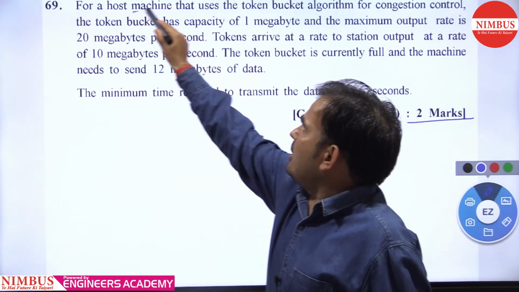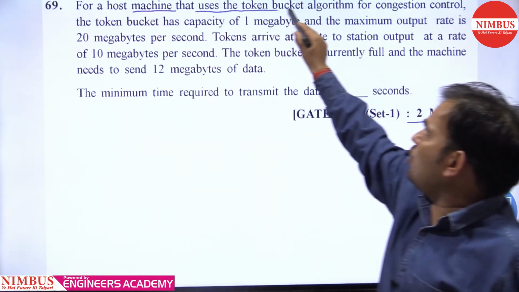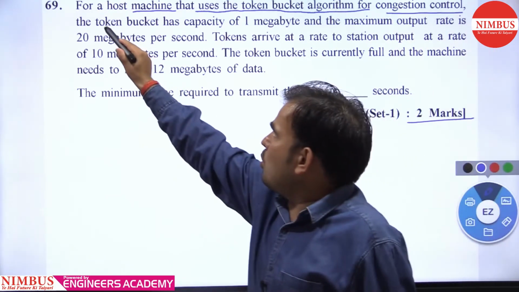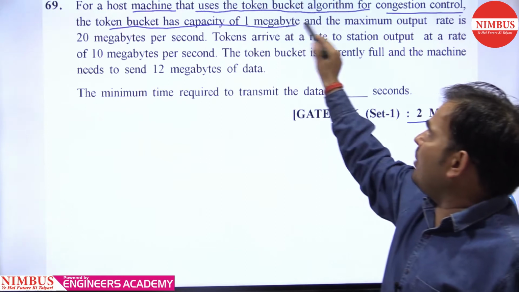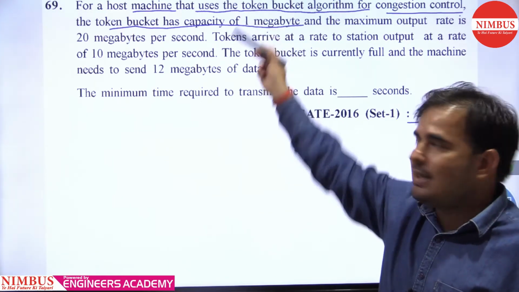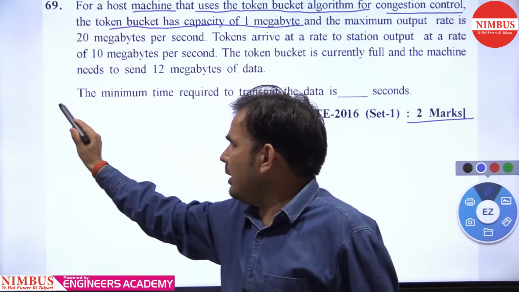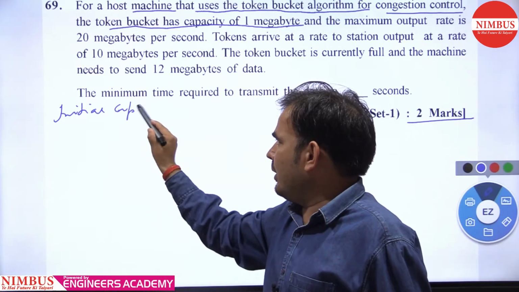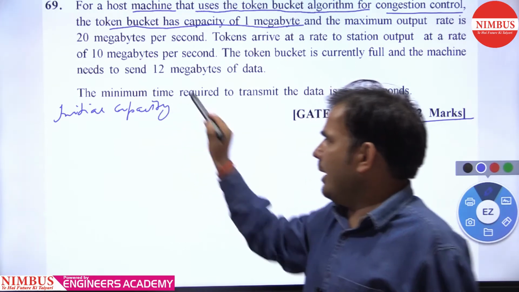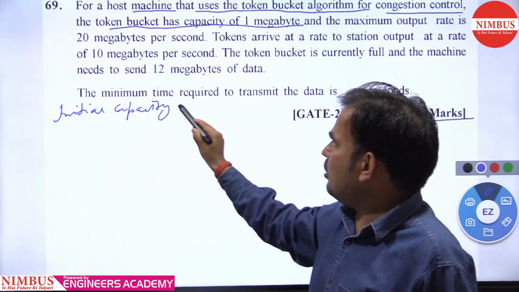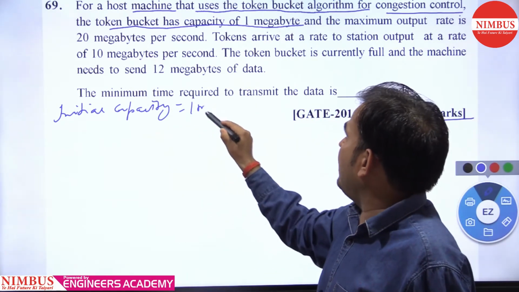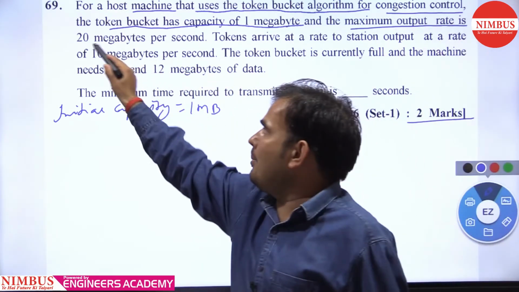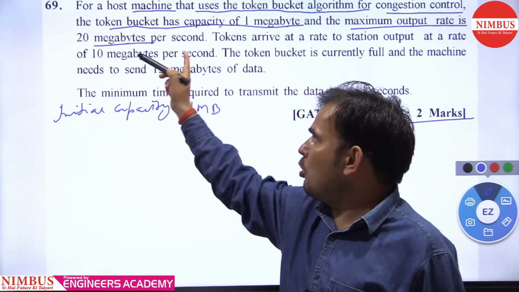For a host machine that uses the token bucket algorithm for congestion control, the token bucket has a capacity of 1 megabyte. This is nothing but the initial capacity of the token bucket. As I told you many times, we need to write down all that is given. The initial capacity is 1 megabyte, and the maximum output rate is 20 megabytes.